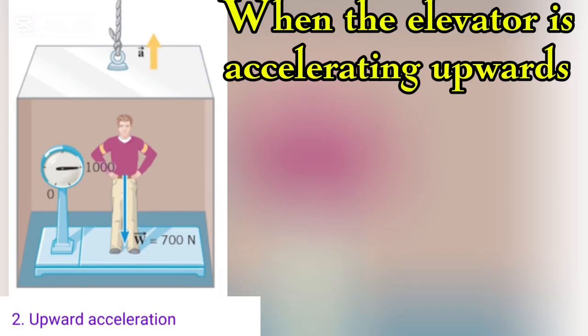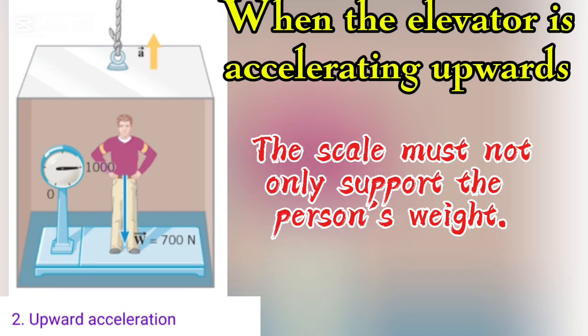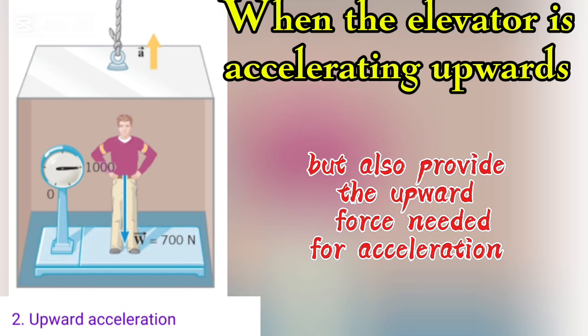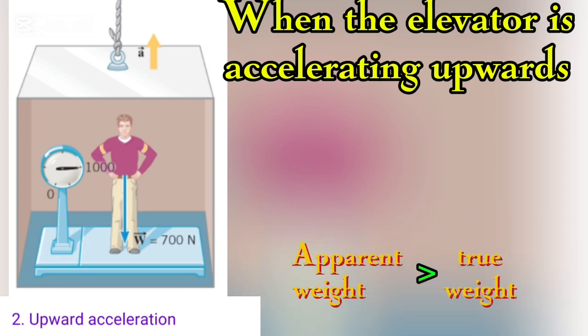Two, when the elevator is accelerating upward, the person feels heavier. The normal force is greater than the force of gravity because the scale must not only support the person's weight, but also provide the upward force needed for acceleration. R = mg + ma. R = m(g + a). The man's apparent weight, 1000 Newtons recorded by the scale, is greater than his true weight, 700 Newtons.